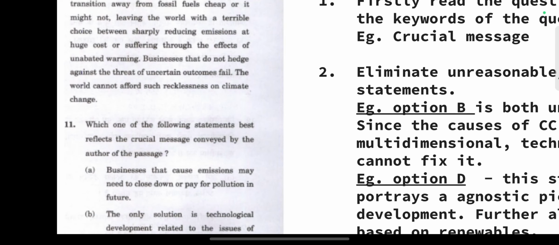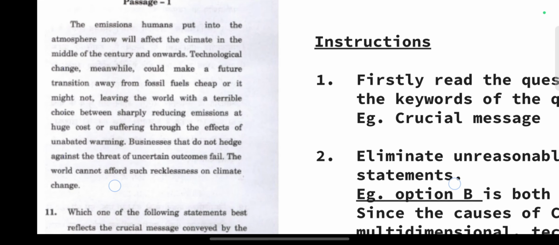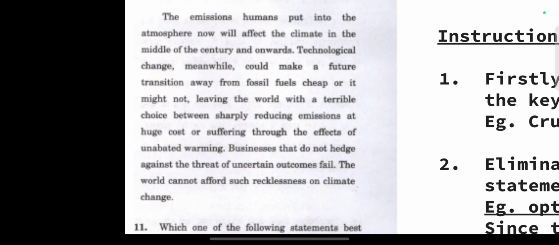Now let us do the exercise of finding out the broad theme. Read the passage very quickly. The emissions humans put into the atmosphere now will affect the climate in the middle of the century and onwards. Technological change, meanwhile, could make a future transition away from fossil fuels cheap, or it might not, leaving the world with a terrible choice between sharply reducing emissions at huge cost or suffering through the effects of unabated warming. Businesses that do not hedge against the threat of uncertain outcomes fail. The world cannot afford such recklessness on climate change.